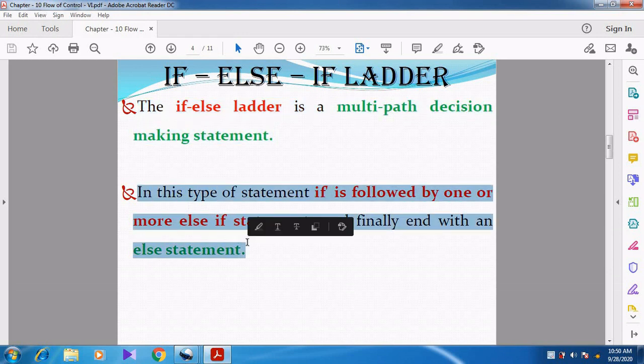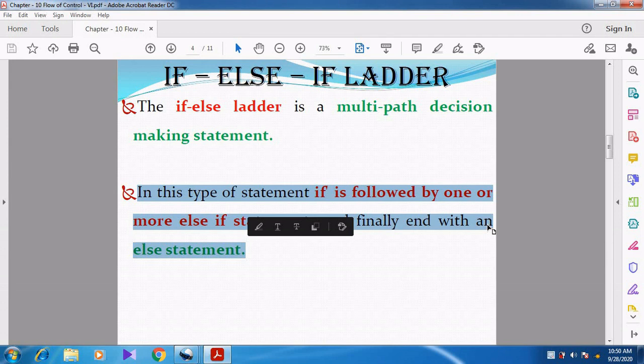In this type of statement, if is followed by one or more else if statements. And finally, we are going to execute an else statement.